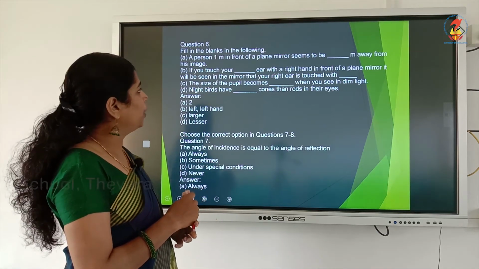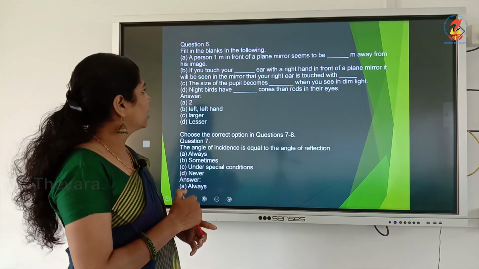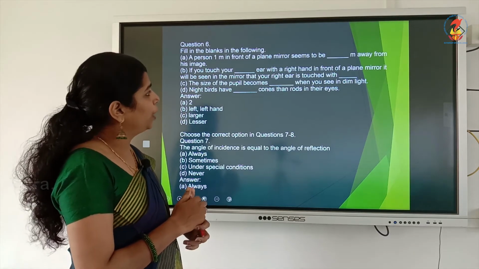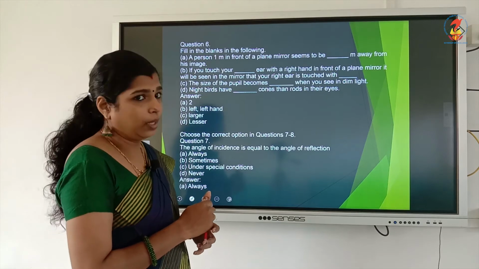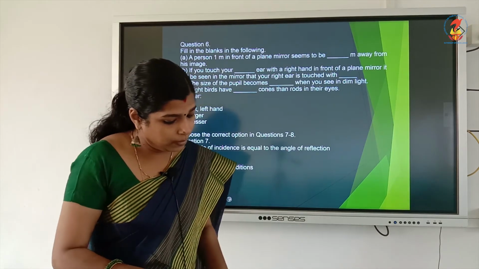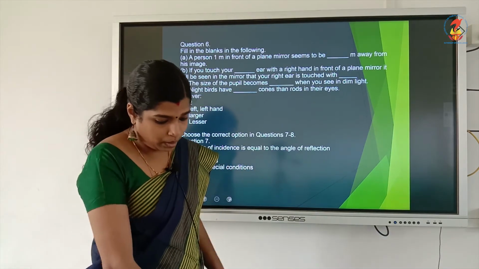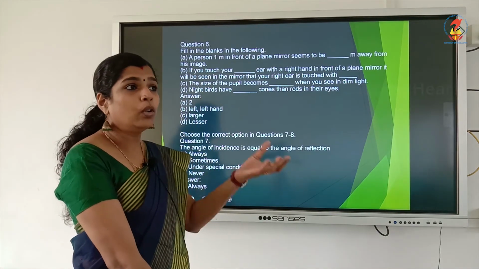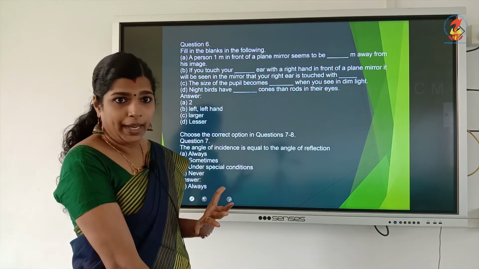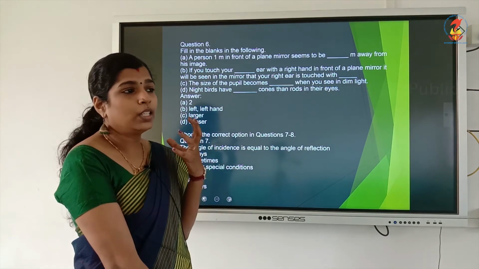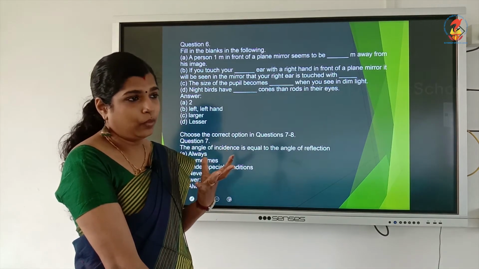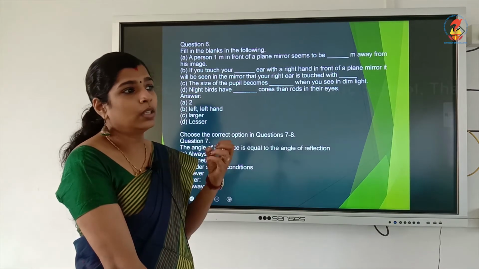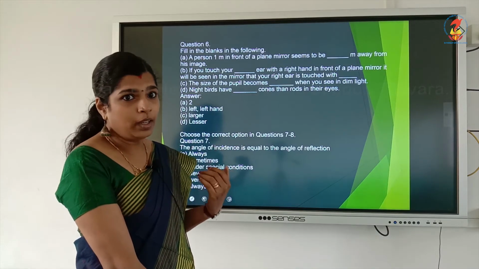The size of the pupil becomes larger when you see in dim light. When you see in dim light, the size of the pupil becomes larger so that more light will enter our eye. The size of the pupil will increase when you view in dim light because more light should enter our eye.